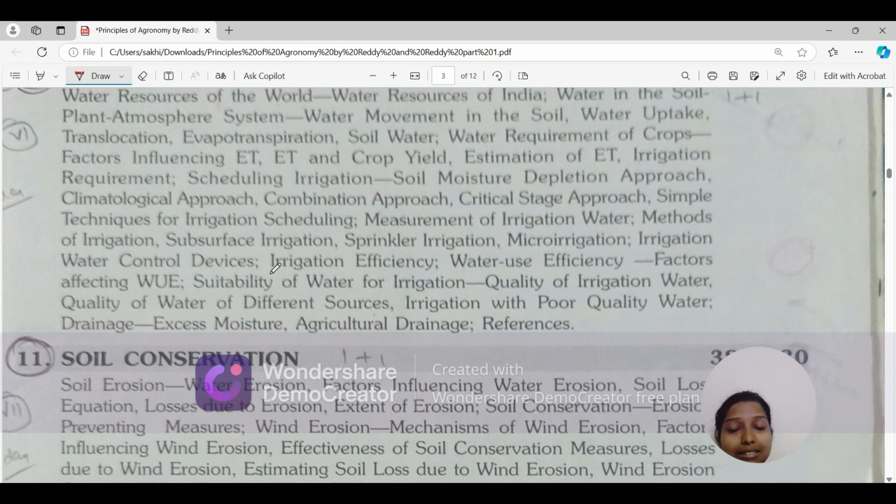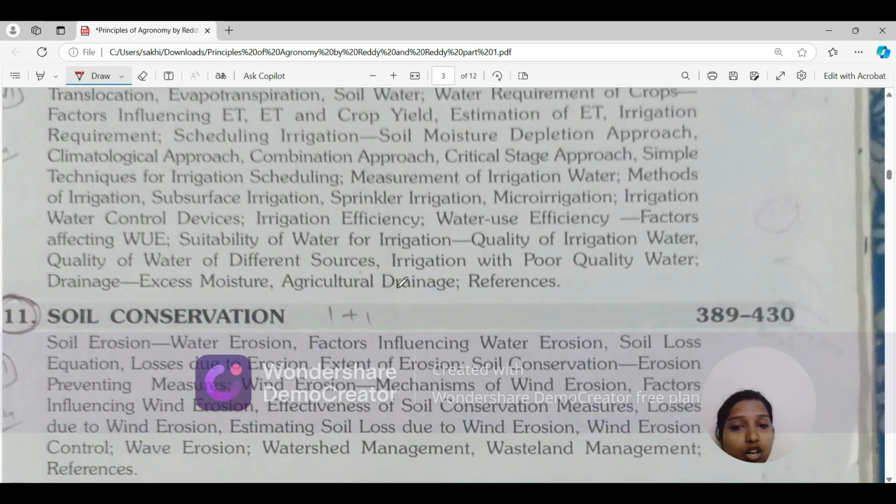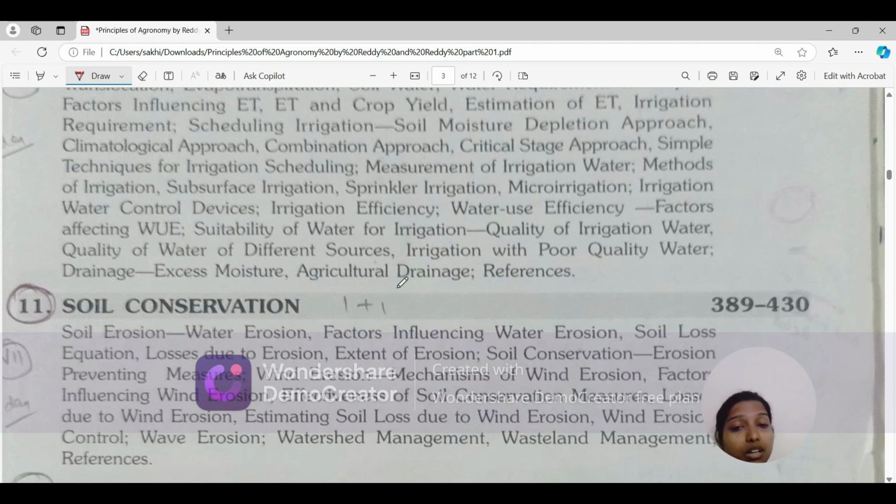Irrigation water control devices are there. Irrigation efficiency is very important. Water use efficiency, factors affecting water use efficiency, suitability of water for irrigation. What kind of water can be used for irrigation, and what kind of water cannot be used for irrigation based on the salt content in it. Okay, quality of irrigation water will be studied.